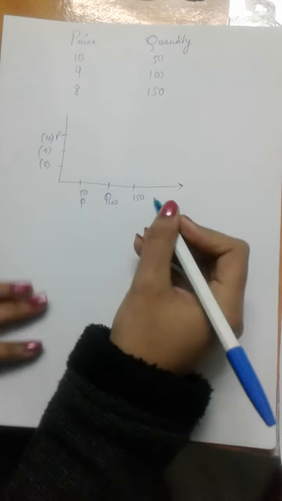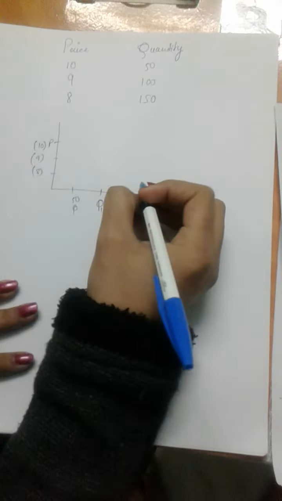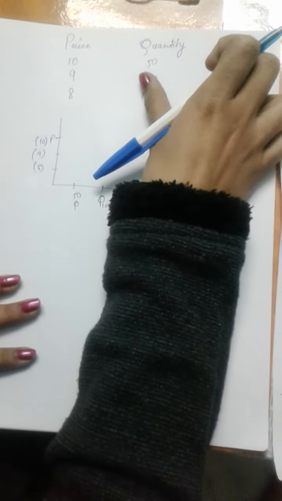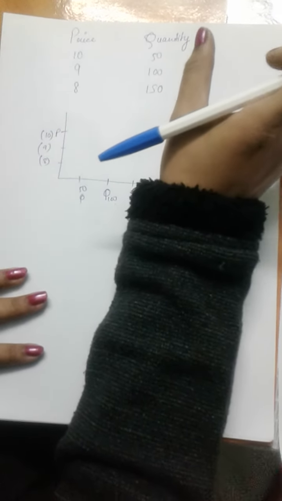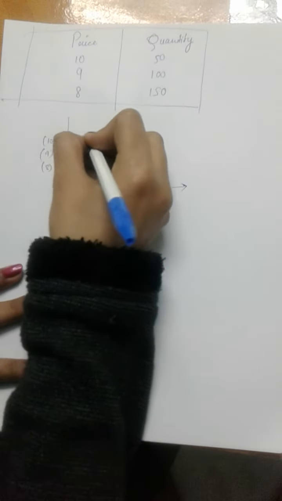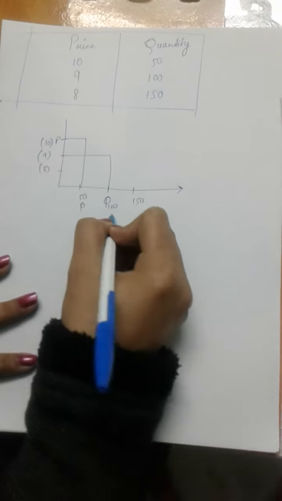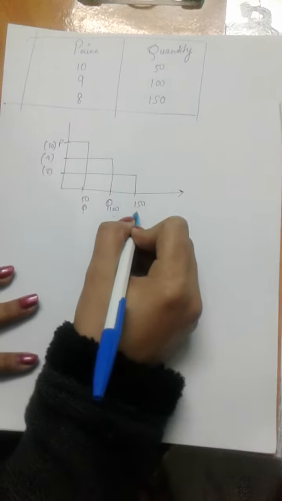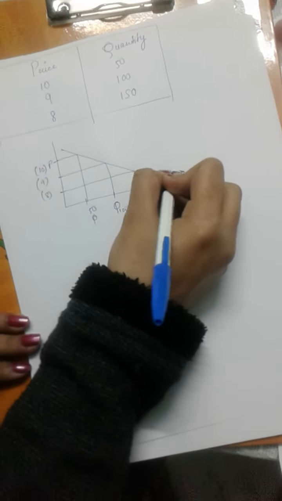Coming to the diagram, first we have the demand schedule. A schedule is something which shows a relationship in tabular form, right? So this is a tabular form. Now if we take the example diagrammatically, if the biscuit is at 10, we would be purchasing 50, right? If 9, we would be purchasing 100, and if 8, we are purchasing 150. Now we join these points. This is the demand curve, so it shows the law of demand.